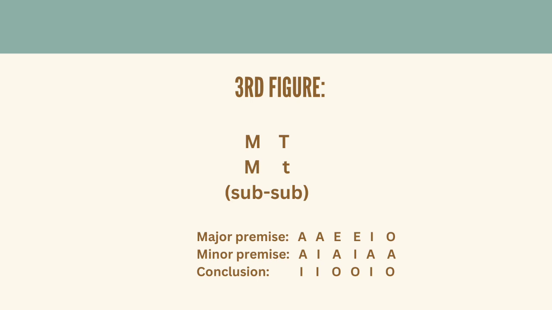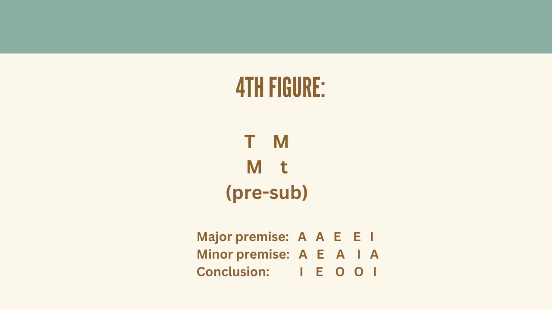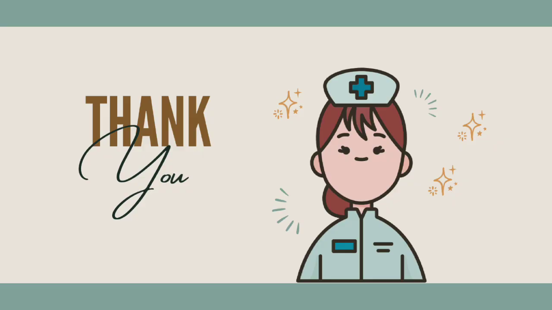Then the conclusion must be particular; if not, the violation of this rule gives rise to the fallacy of illicit minor. In the fourth figure, the middle term is the predicate of the major premise and the subject of the minor premise. The rules for the fourth figure: if the major premise is affirmative, the minor premise must be universal to ensure the avoidance of the fallacy of undistributed middle term. Second, if the minor premise is affirmative, the conclusion must be particular; otherwise, the violation of illicit minor term will be committed. That's all for my learning compilation, and thank you for listening.